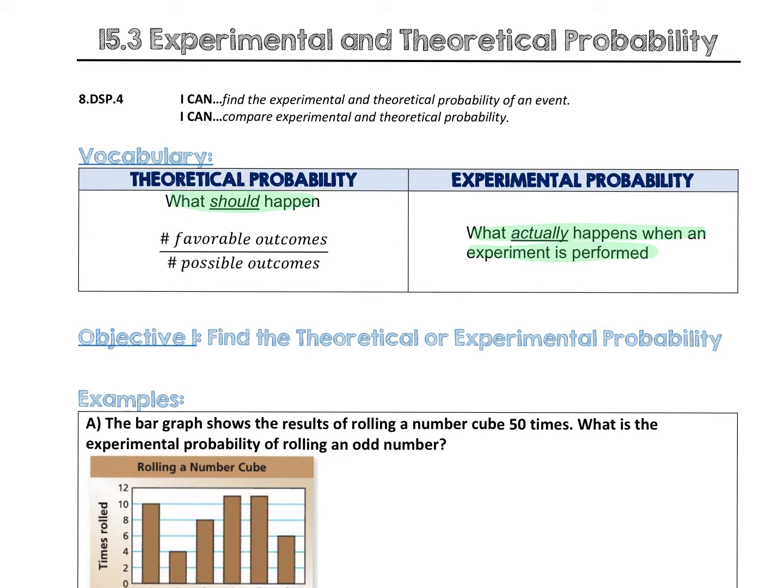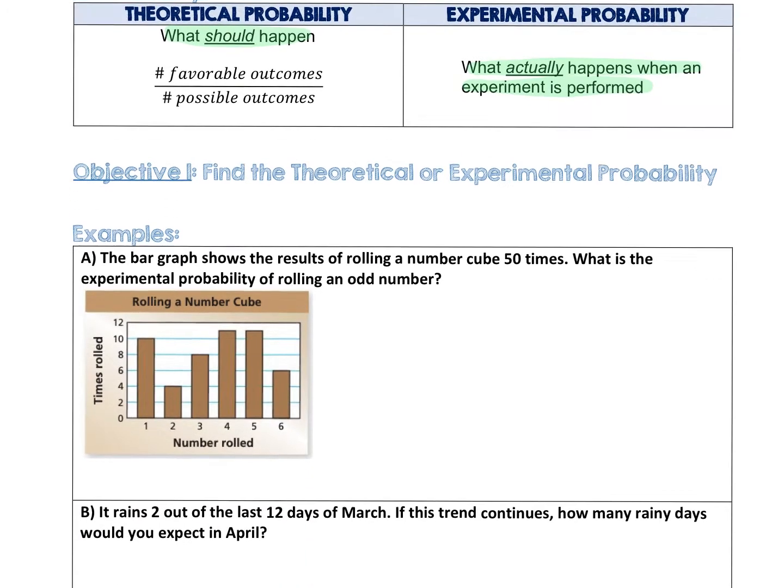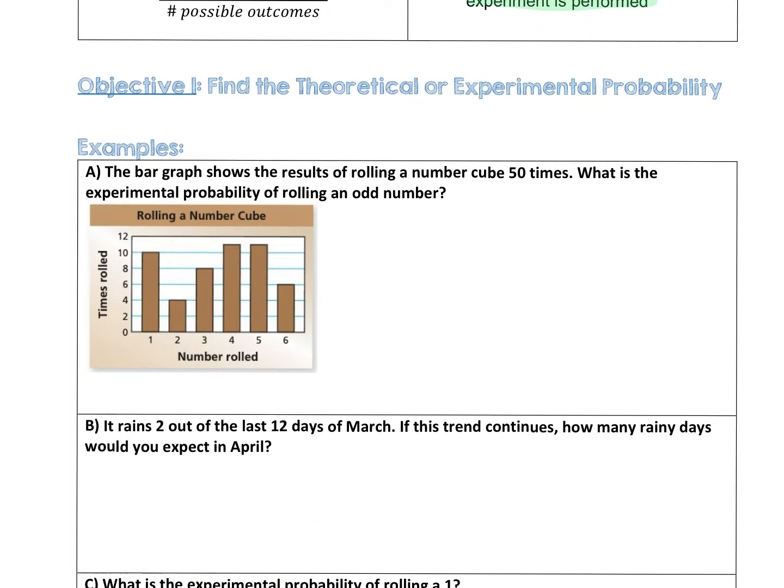If you're flipping a coin and you flip it 10 times and you get heads 3 times, tails 7 times, your experimental probability of getting heads was 3 out of 10, or 30%. Let's take a look at a couple of examples. The bar graph shows the results of rolling a number cube 50 times, same thing as rolling a die. What is the experimental probability of rolling an odd number?